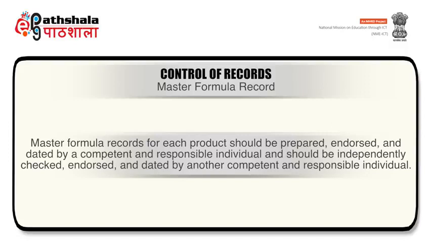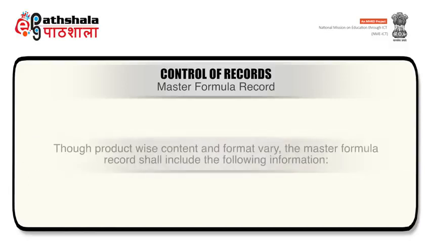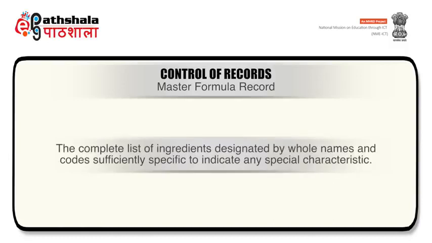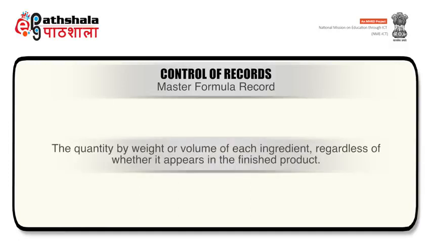Master formula records for each product should be prepared, endorsed and dated by a competent responsible individual and should be independently checked, endorsed and dated by another competent and responsible individual. Though product-wise content and format may vary, master formula record should include certain information which include the name of the product, a description of the dosage form and its strength, complete list of ingredients designated by whole names and codes sufficiently specific to indicate any special characteristic, quantity by weight or volume of each ingredient regardless of whether it appears